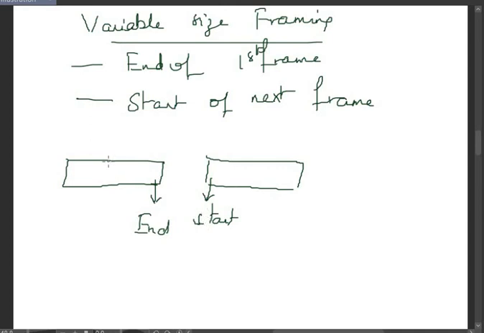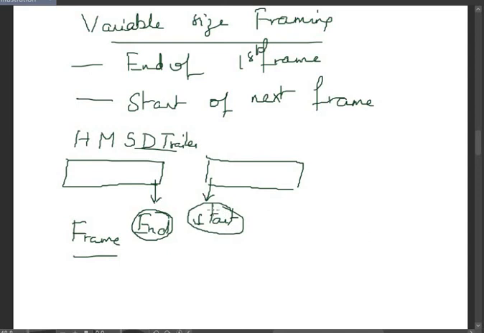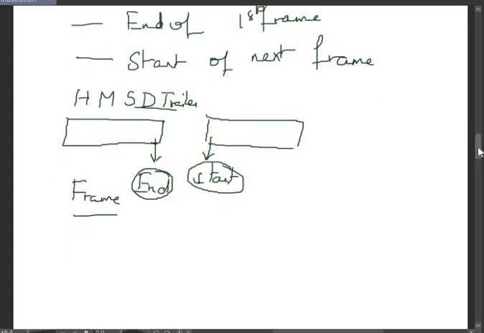Here also each frame consists of the same terms. It consists of one header. After the header, we have the message or the datagram. Then we have the sender's address. Then the destination or the receiver's address. Then the trailer bits also have to be incorporated. So this is one complete frame. In variable size framing, wherever one frame is ending has to be defined, and the starting of the next frame also has to be defined. So these are the two types of framing, fixed size and variable size framing.